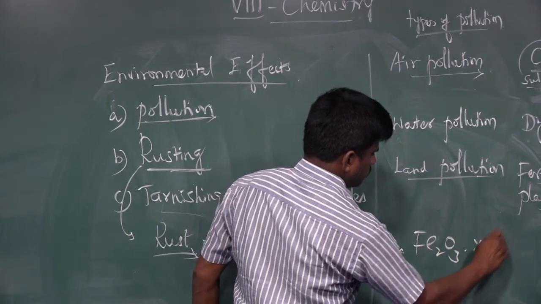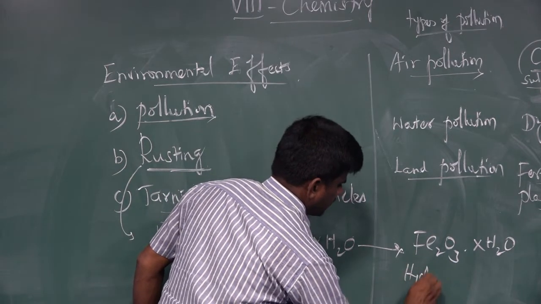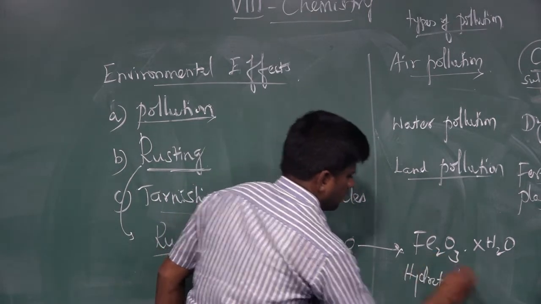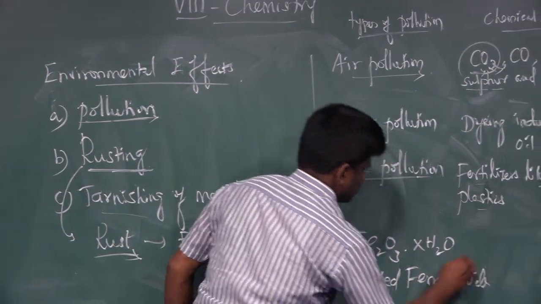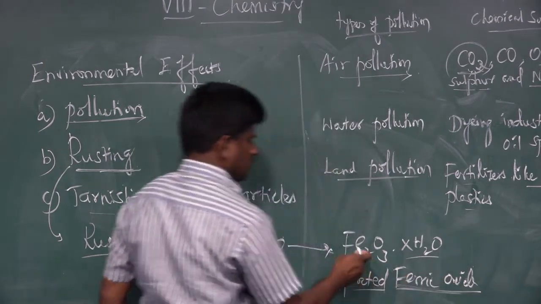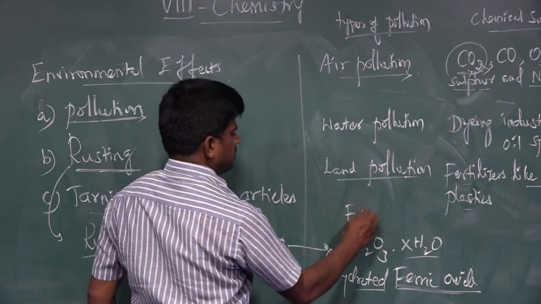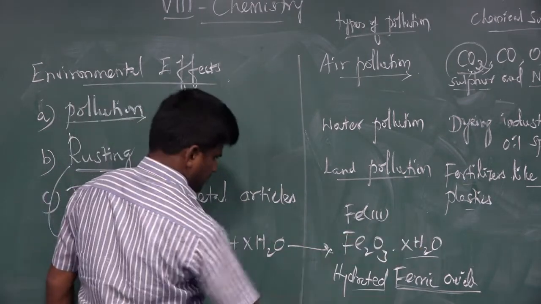Fe2O3·xH2O. This is namely hydrated ferric oxide. What is hydrated ferric oxide? This H2O is hydrated, Fe2O3 is called ferric oxide. Here, the oxidation state of iron is Fe3+, 3 plus. Here, hydrated ferric oxide is forming.